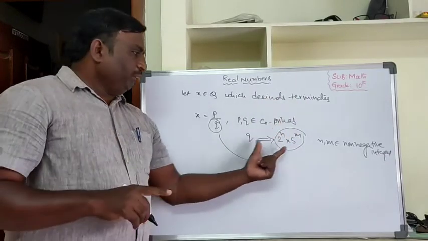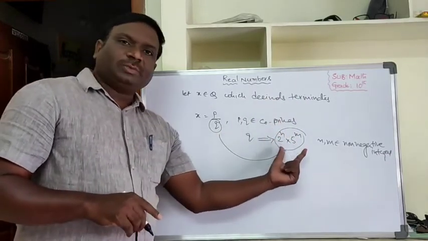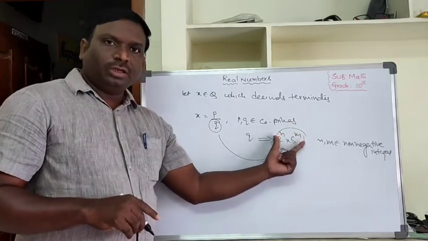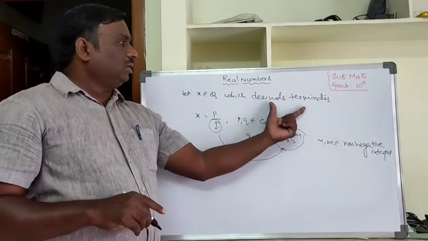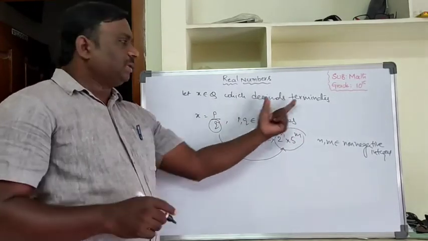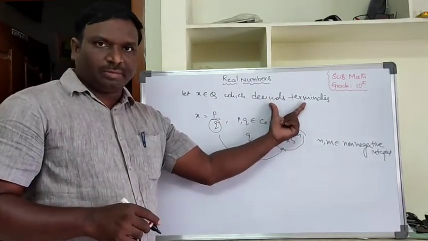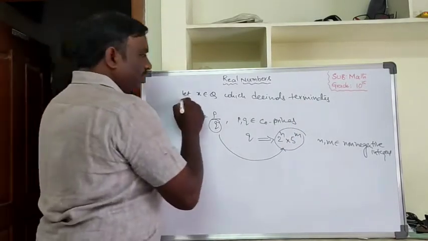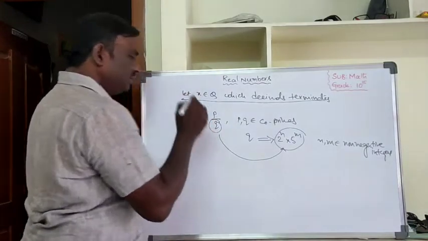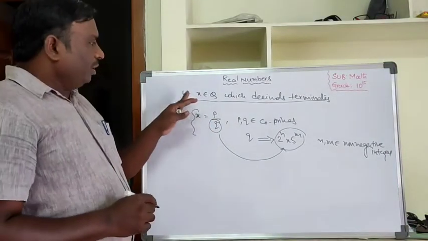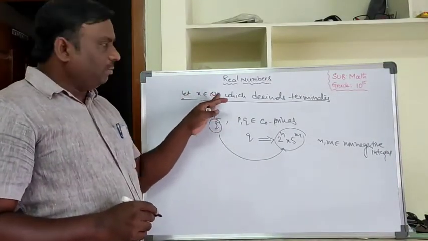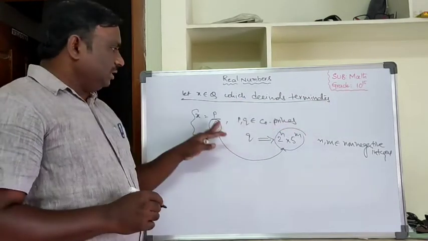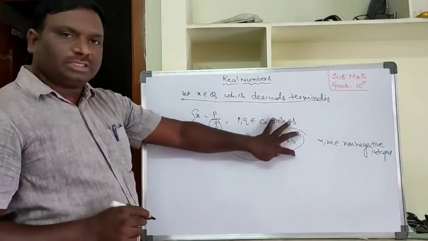Once again I am repeating: if the denominator can be expressed in the form of 2 power n into 5 power m, then those rational numbers can be expressed as terminating decimals. Theorem 1.4 is just the reverse of this one. Theorem 1.3 says when x is a rational number whose decimal terminates, then it can be expressed like this.